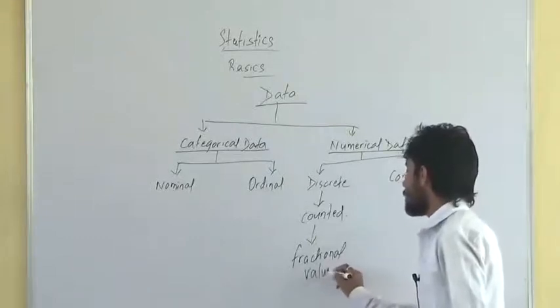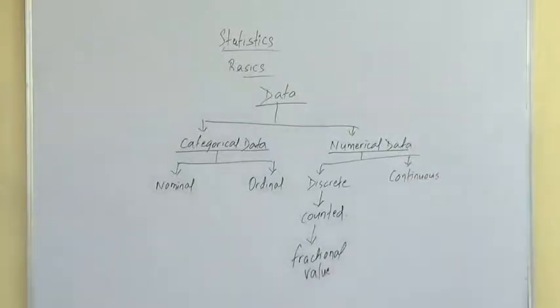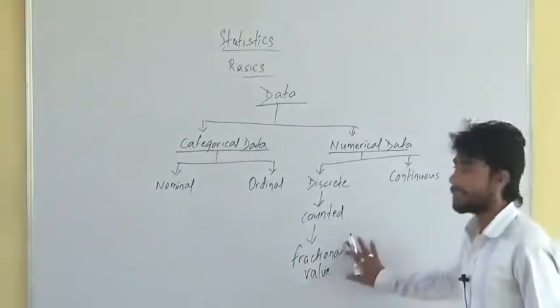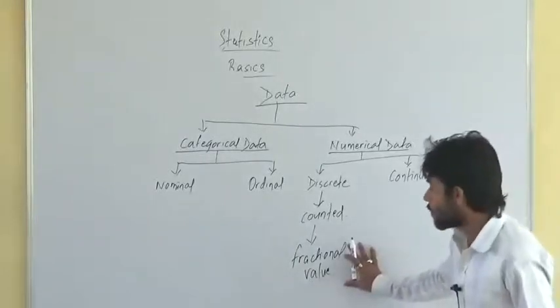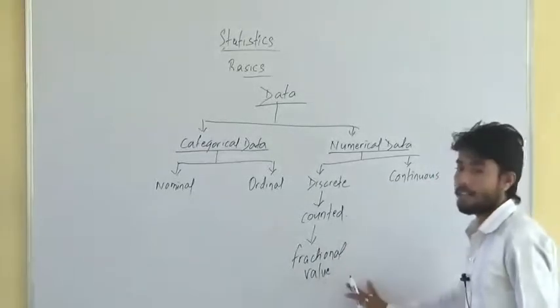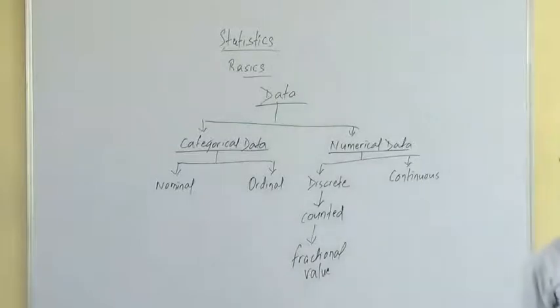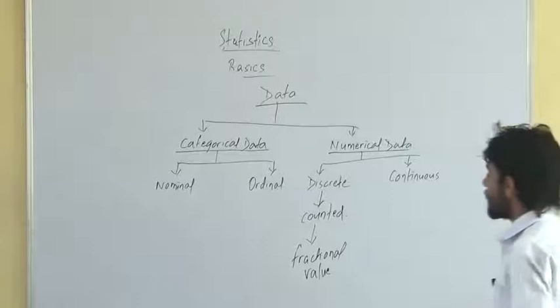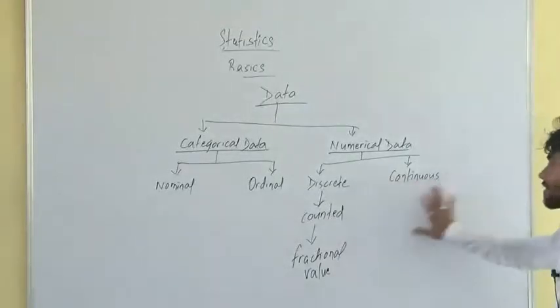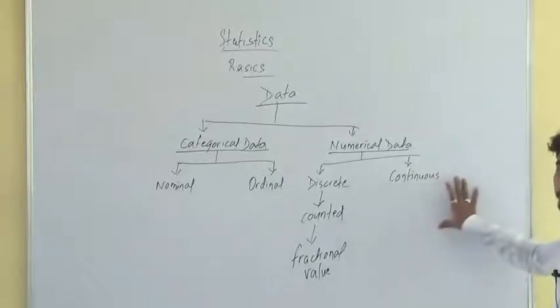If I ask what is the number of students in this classroom, can I say 6.5? No, right? It is not a decimal number. It can take only the form of an integer, not the fractional value here. Examples you can write down: number of students in a classroom, number of accidents in a year, different examples which can be counted. Now, when we come to continuous data, it is just the opposite of discrete data.